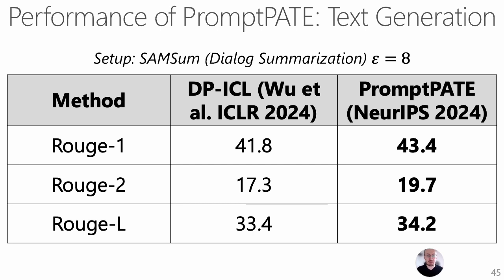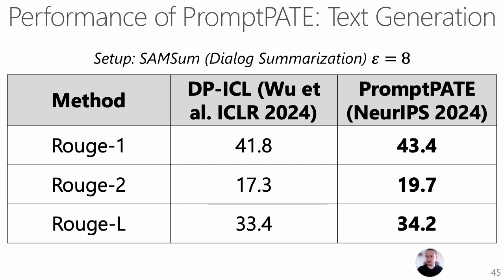If we combine the prompt-PATE method with the DPICL, we can increase the performance. Here presented for a dialogue summarization task called Samsung. So the ROUGE metric is the recall-oriented understudy for gisting evaluation, but basically what it does is to assess how many word-wise n-grams match between the predicted and target text.